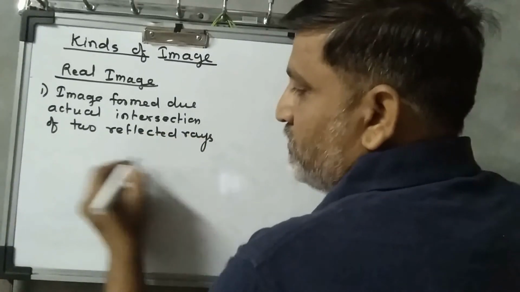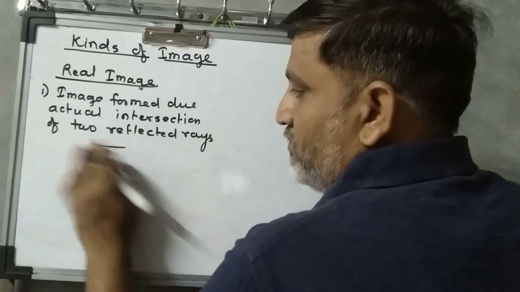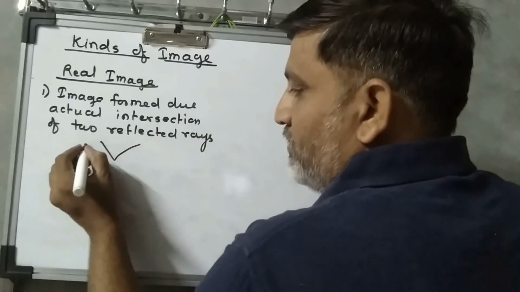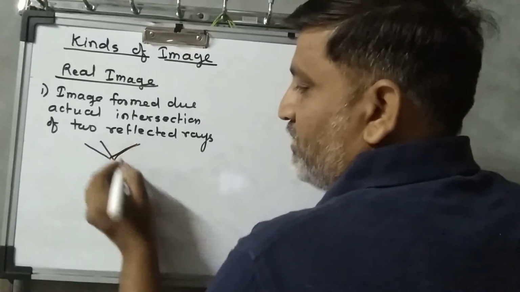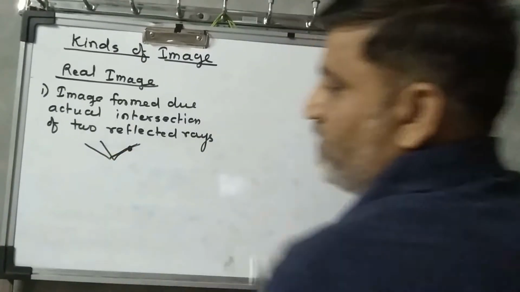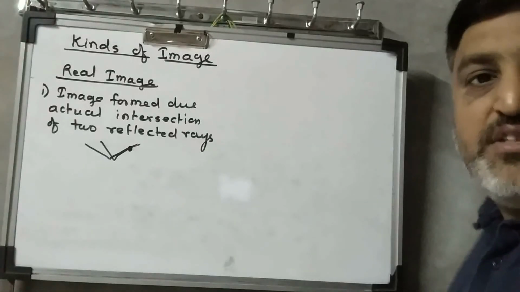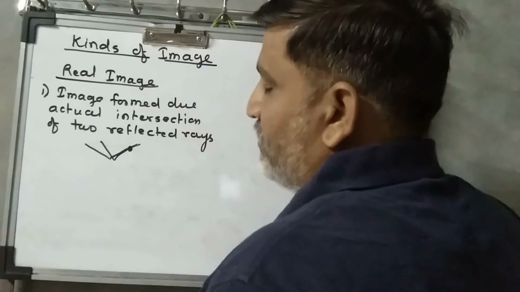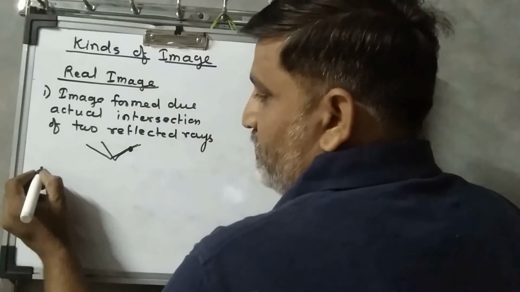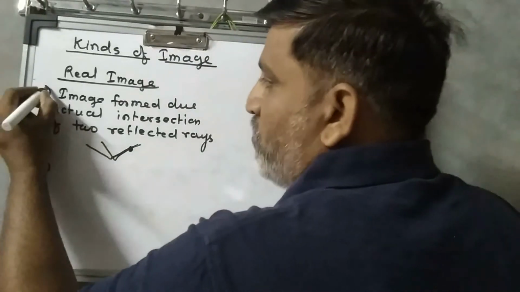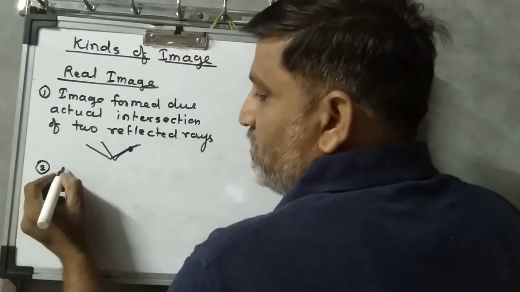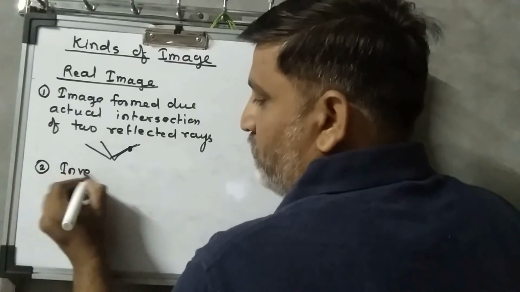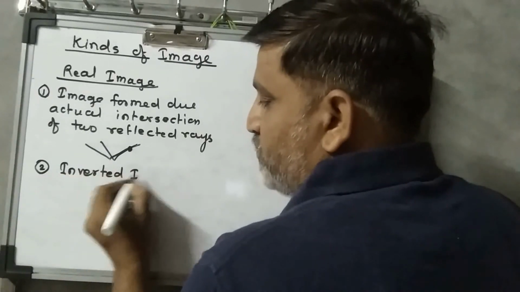Here, after reflection, two rays intersect each other, so this intersection gives us a real image. Actually, they are intersecting. The second point is that such a type of image formed is a real image which is inverted. Inverted images form.